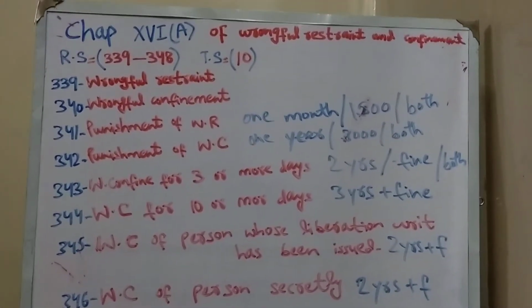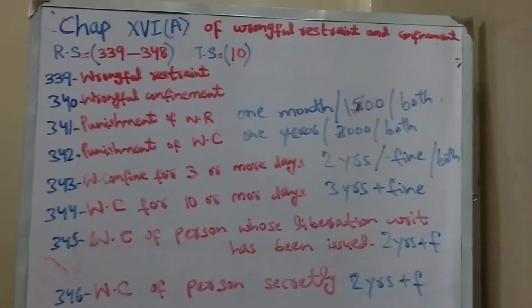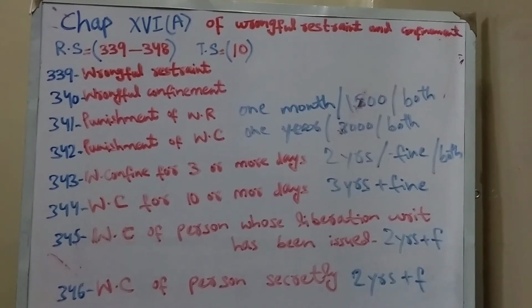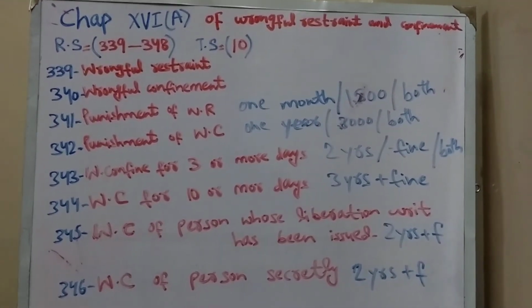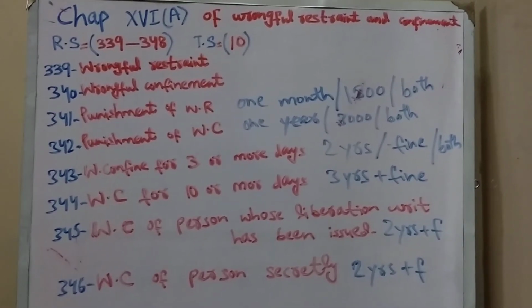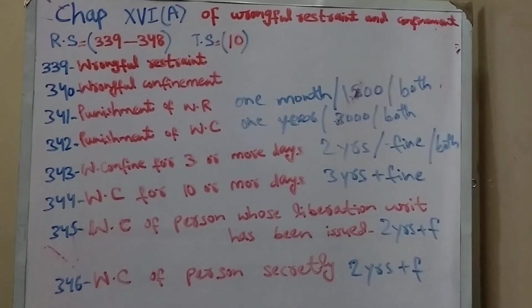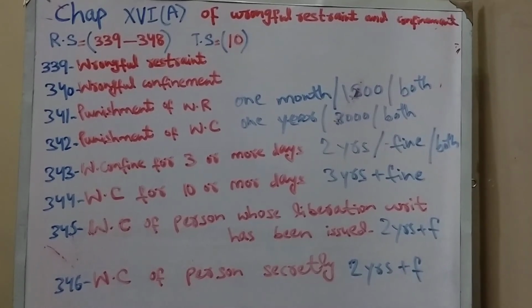In wrongful restraint, there is no such restriction. He can use an alternative way, but he cannot pass from the way which is prohibited or obstructed by Mr. A. But in wrongful confinement, you have no alternative passage; you are totally area-bound, totally confined, limited to a particular point, to a particular place.